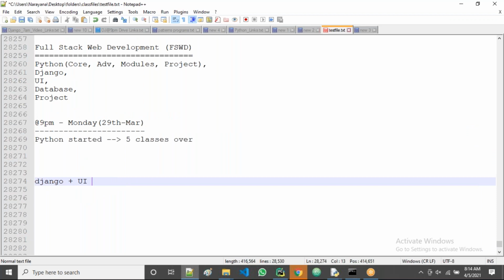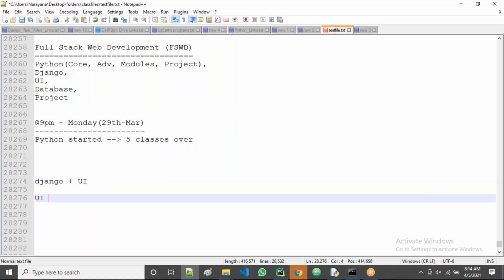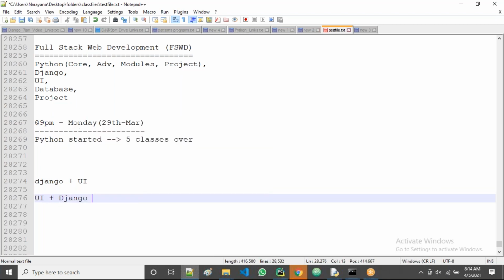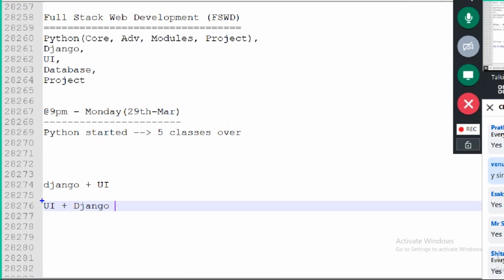So that's why here we first discuss UI for a few days, then we start Django. What we discuss in UI, we can easily use in Django. Working with Django becomes very simple because we already know UI.